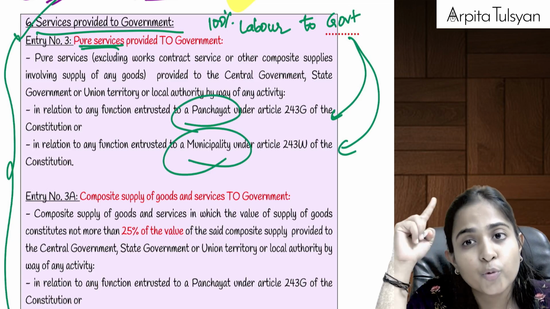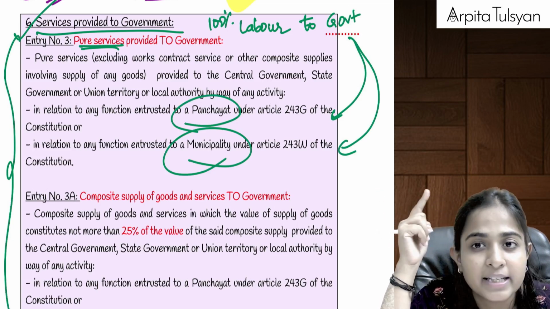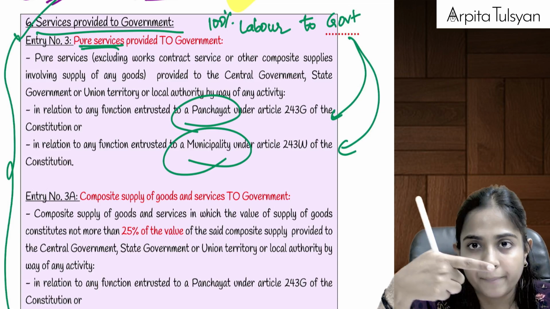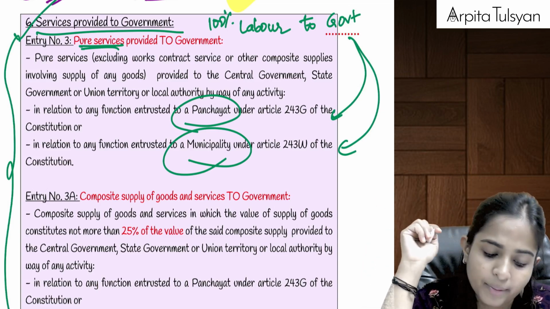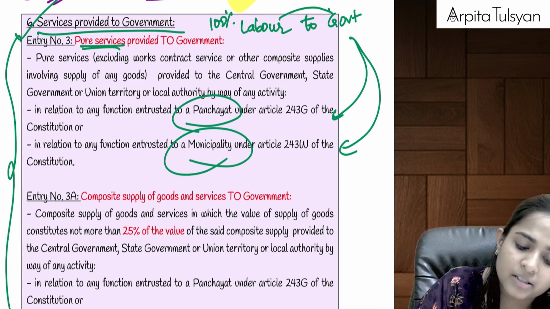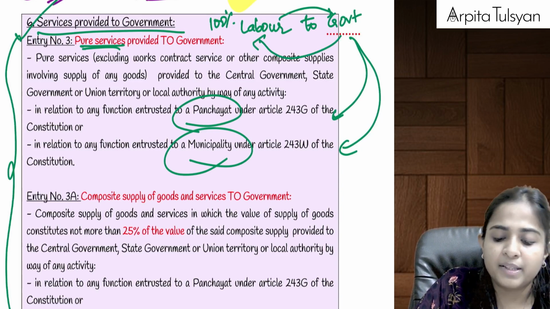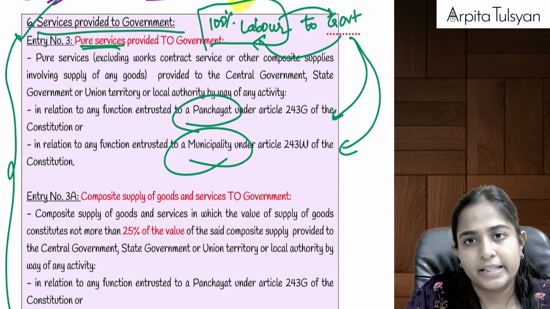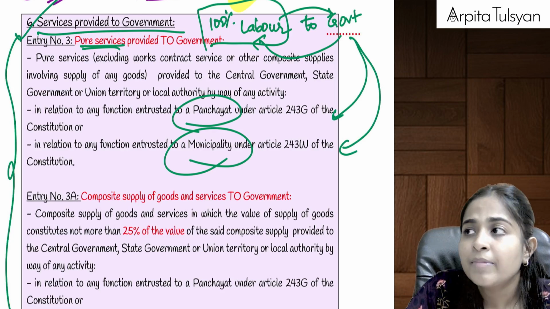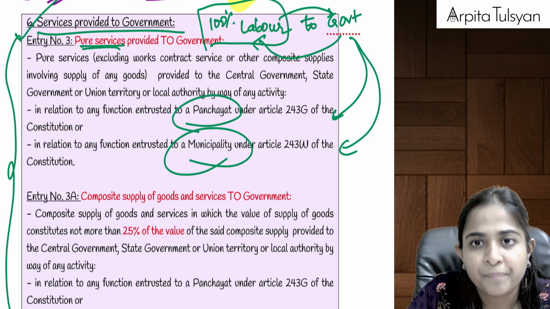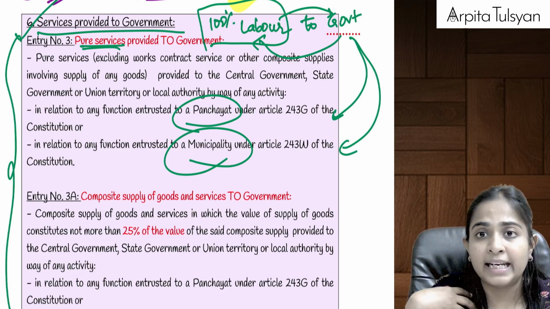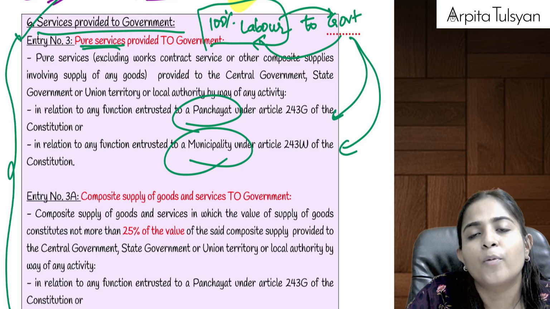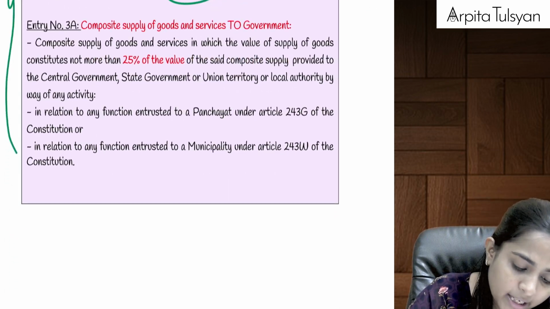Remember, government was doing some work on behalf of panchayat and municipality, which was neither considered as supply of goods nor supply of services. Now government outsourced this work to me, and told me that these labor services have to be done by you. So I am providing 100% labor services to the government, for which the government is going to give me the consideration. And if it is 100% labor services, then it is totally exempt from GST. Let's say government said we need to do cleaning of a particular beach. All the equipment for cleaning we will provide, but you just have to bring people for cleaning it. So I am providing 100% labor service, on that GST will be totally exempted.